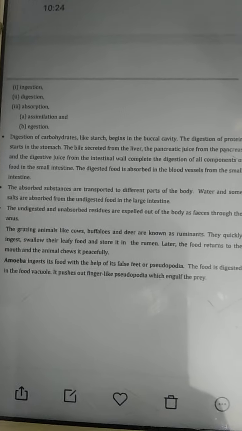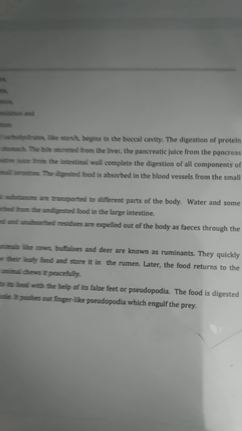So revise this chapter again, learn all the question answers and everything that is in this chapter, and if you have any doubt you can ask me in your homework submission. Write down your question or your doubt there and I will give you the answer.